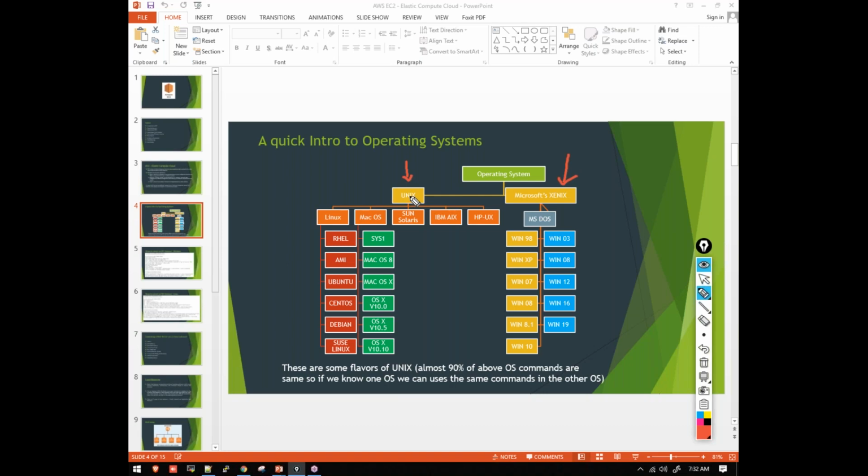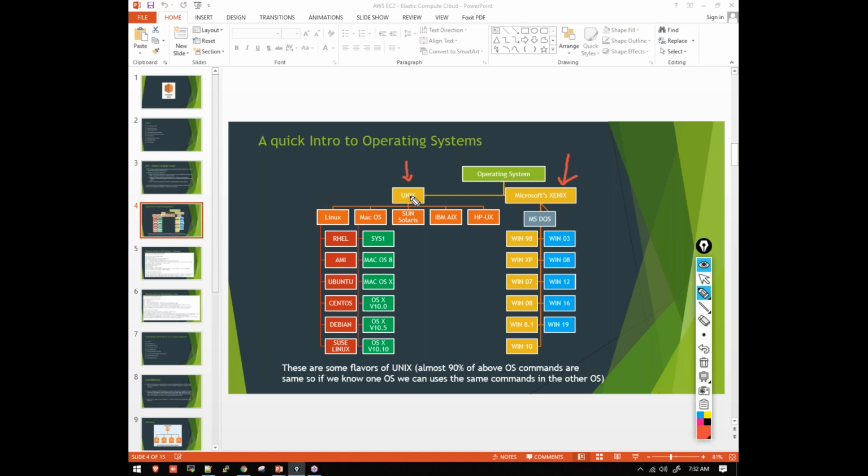which is a freeware, which is open source. Now, operating system: if you don't know what exactly an operating system is, it is nothing but the interface for humans to interact with the computers. Basically it will take our input, process the input we are giving, and convert it into machine language so that the computers can interact with us. Whatever input we give, it will process it, convert it into machine language, and give us the output.